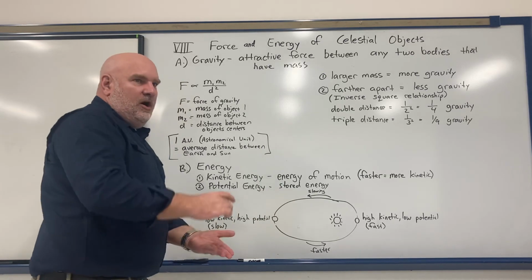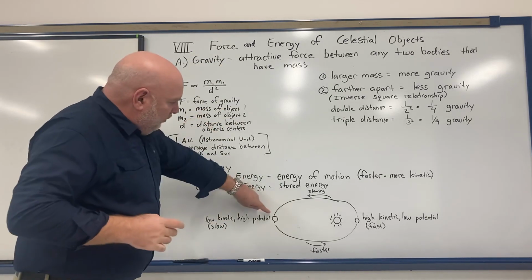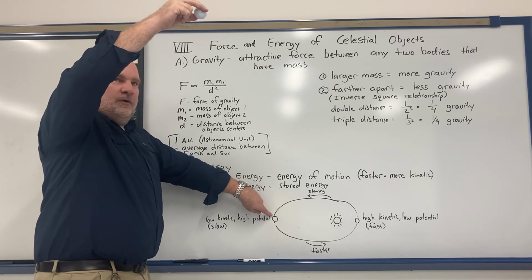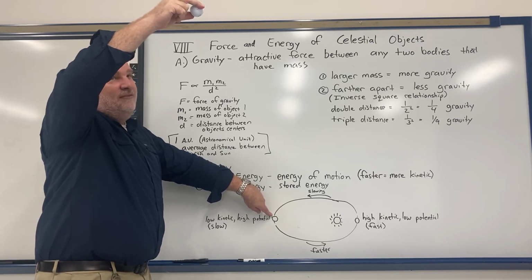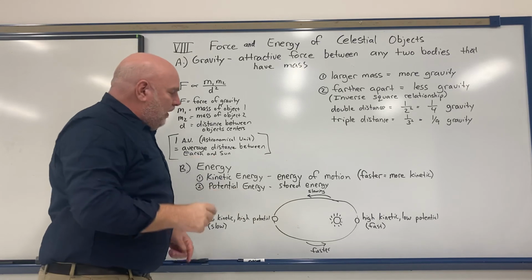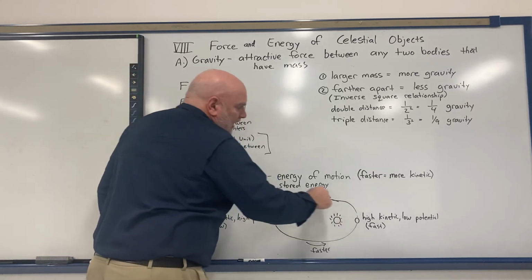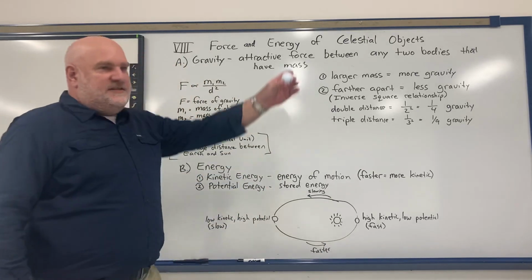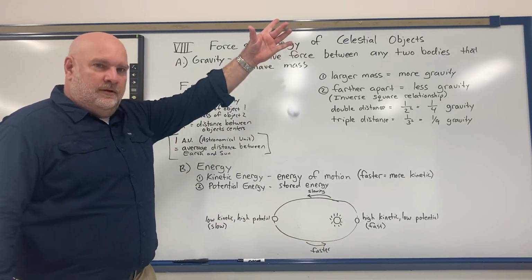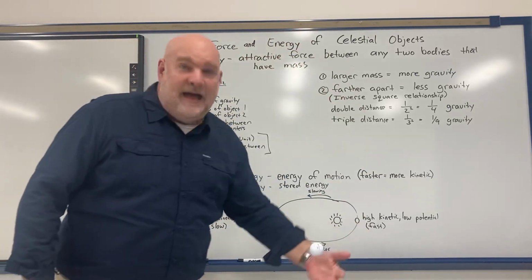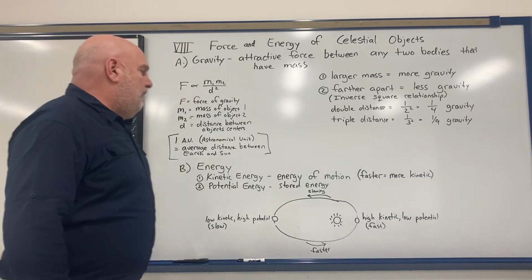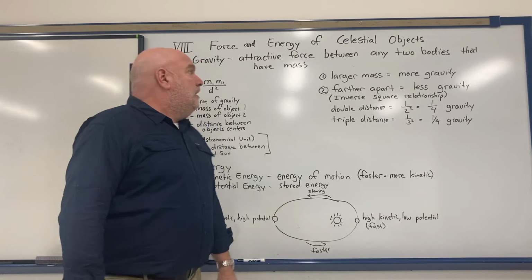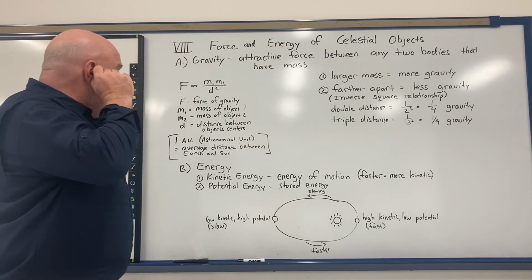So that's like the ball bouncing back up until it reaches that spot again, which is like the ball being up there, where again, it has the least kinetic, but it has a lot of potential. So when a planet goes around an orbit like that, it's pretty much the same as this ball bouncing up and down like that. The amount of kinetic and potential just kind of fluctuate back and forth. So that is gravity and energy.